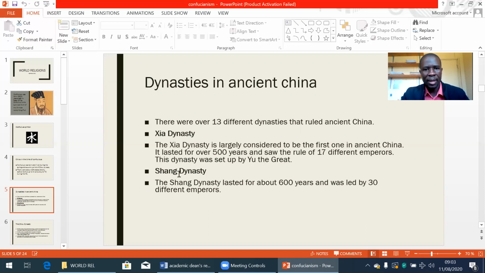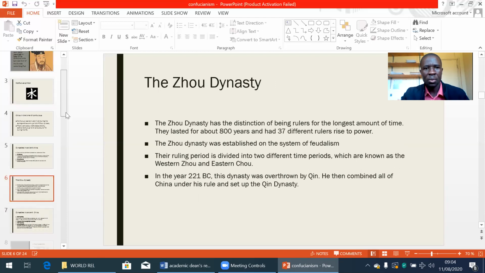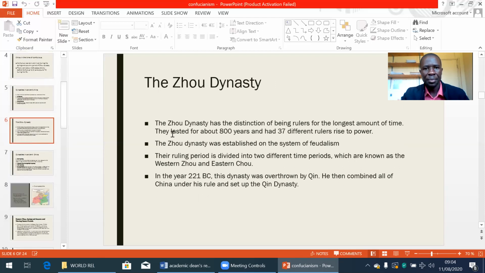Then the next dynasty, we have the Shang dynasty. The Shang dynasty lasted for about 600 years and was led by 30 different emperors. Then we come to the Zhou dynasty. The Zhou dynasty has the distinction of being rulers for the longest amount of time.